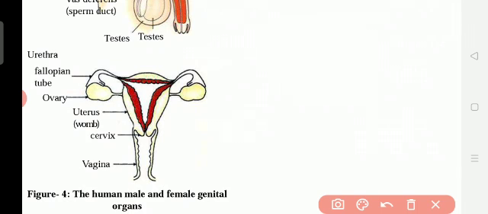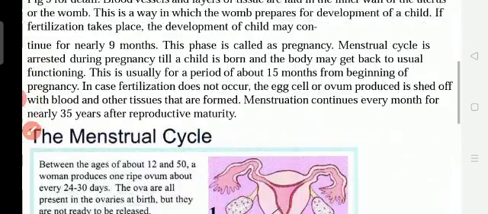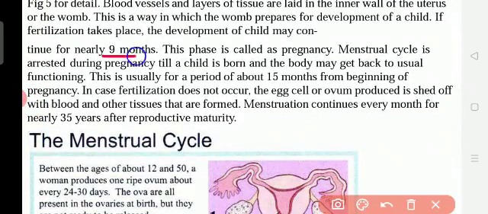When the egg is released and meets the sperm, it grows here. The womb shows in red color because blood vessels are there. After fertilization, the womb gets ready for the growth of the child.